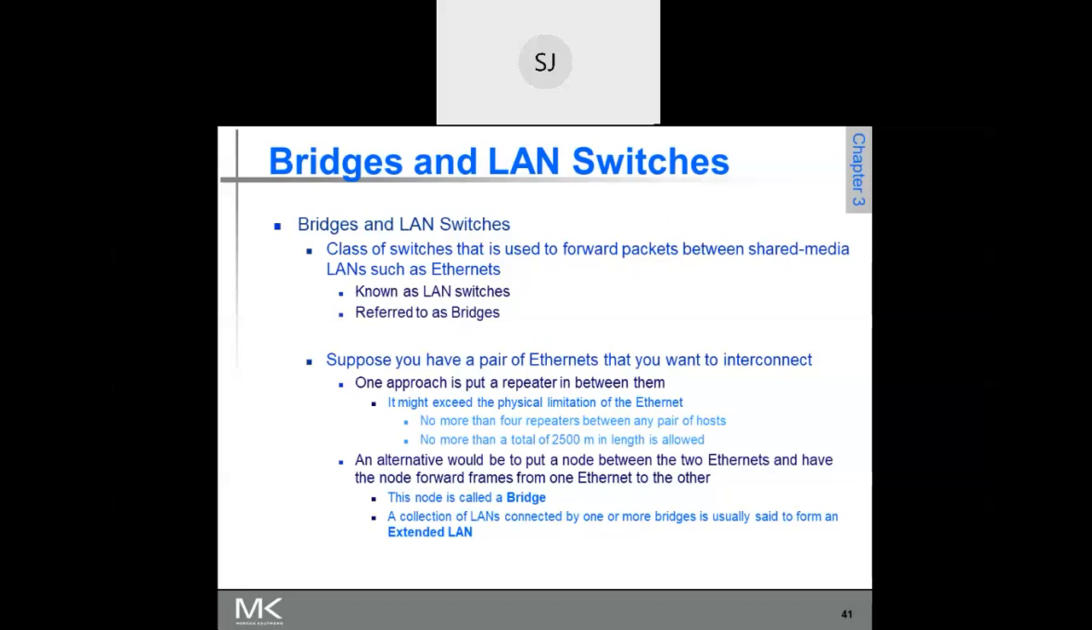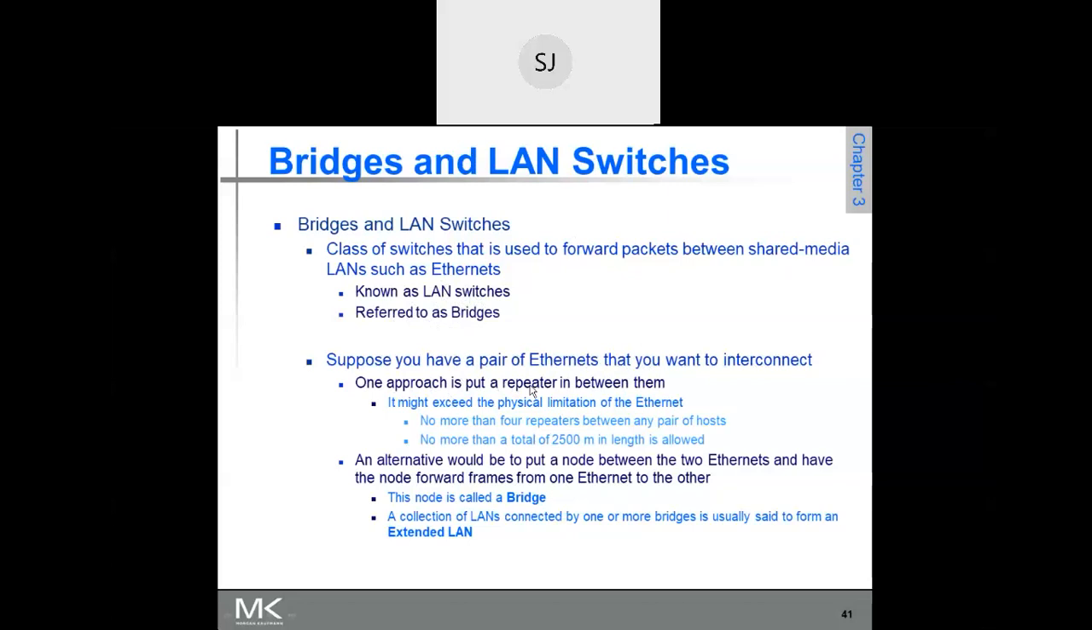A bridge is a device that connects two or more local area networks. Its main purpose is to extend the LAN. These bridges are also called LAN switches. Suppose you have a pair of Ethernet LANs. Ethernet means it is a LAN. If you have a pair of Ethernet LANs that you want to interconnect,